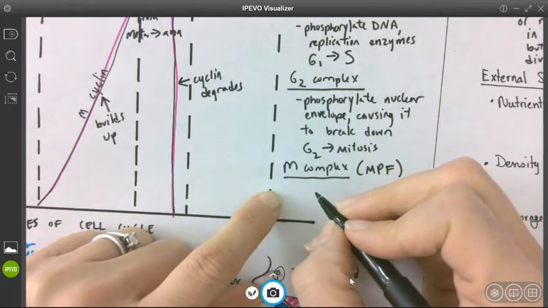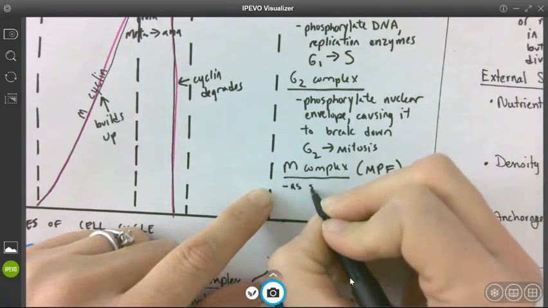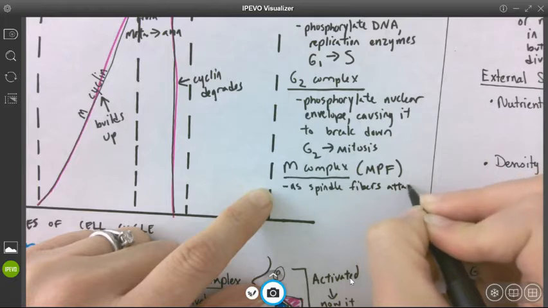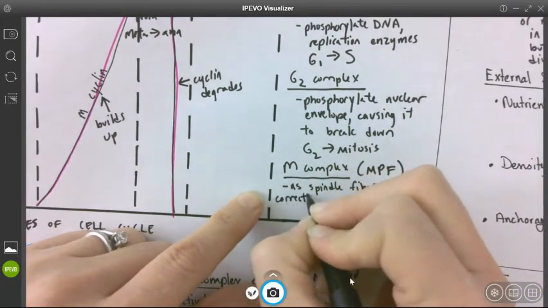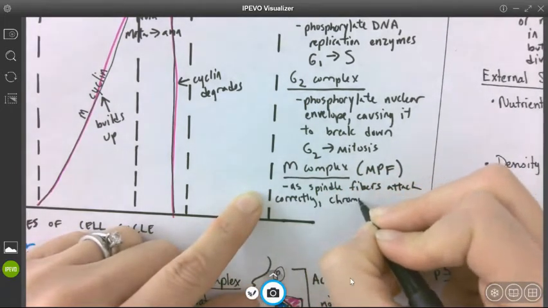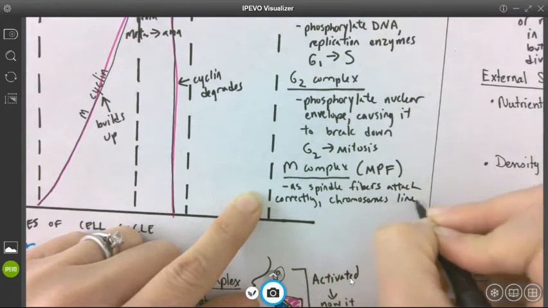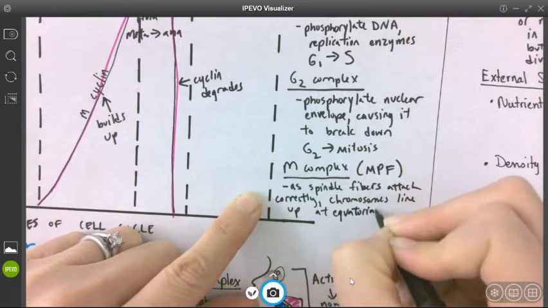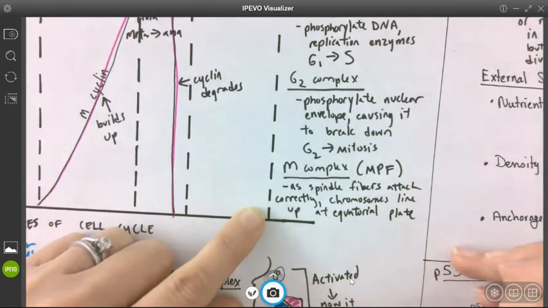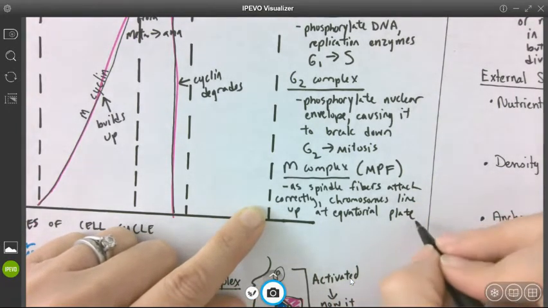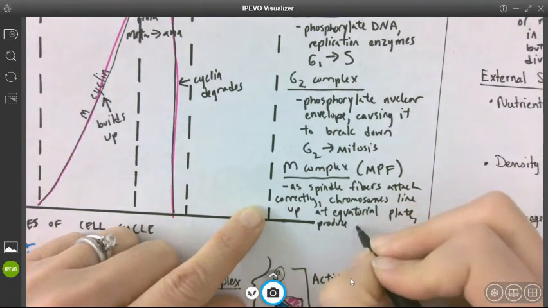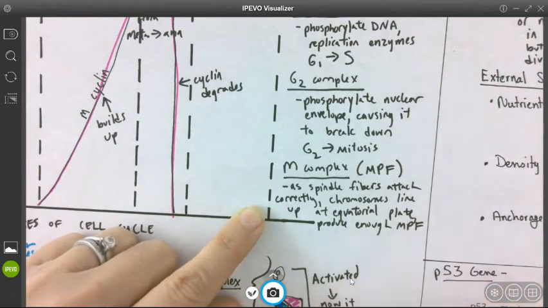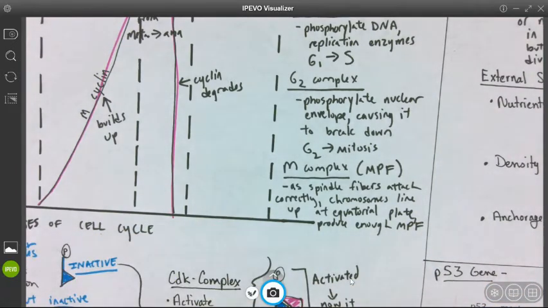Basically, as the spindle fibers attach correctly and chromosomes line up at the equatorial plate in the middle of the cell, we produce enough MPF, right? Because you're producing M cyclin as things are going correctly, okay?